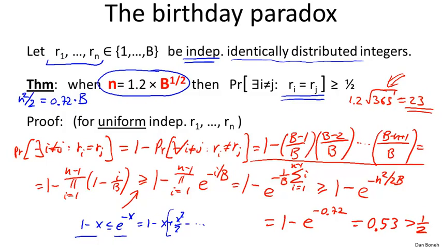I should say, by the way, that even though the birthday paradox is often applied to birth dates, birth dates are actually not uniform at all. If you actually look at the birth dates of people, you see that there's a very clear bias towards being born in September, and for some bizarre reason there's also a bias towards being born on a Tuesday. And so when we apply the birthday paradox to birthdays, the actual bound is going to be smaller than 1.2 square root of b, because we said that for non-uniform distributions you need even fewer samples before you get a collision.